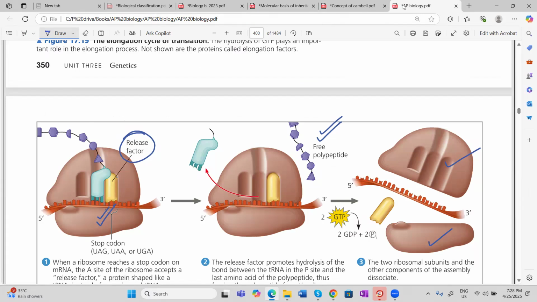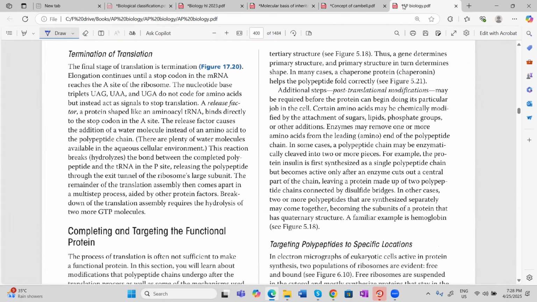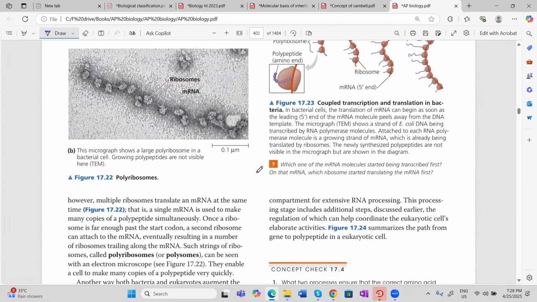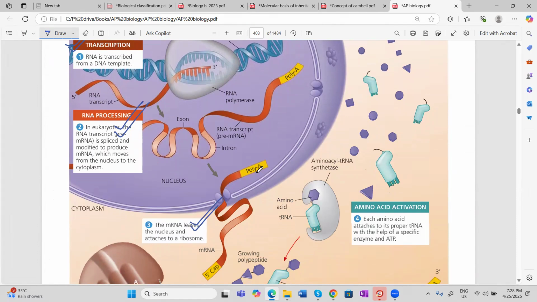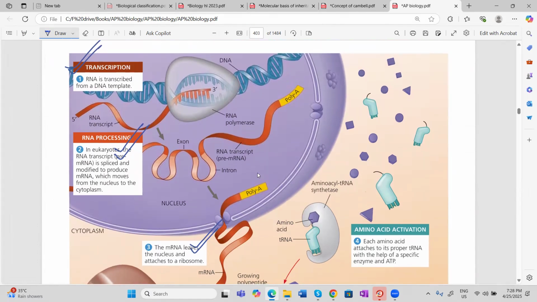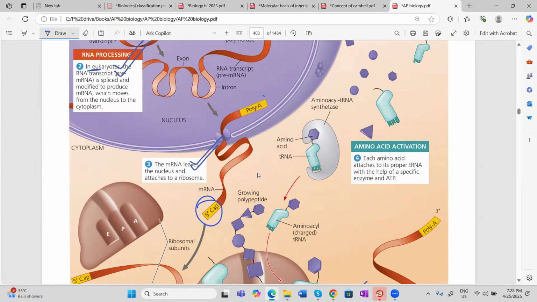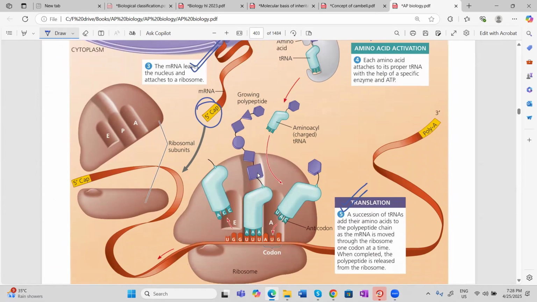And if you want to see the summary, see the summary of what we have done. In transcription, RNA is made from DNA. After that, in the case of eukaryotes, it goes for processing. Processing means you are doing splicing, capping, and tailing. We have done the capping, we have done the tailing, and we have removed all the introns. Then it comes out from the nuclear pore, and after coming out,